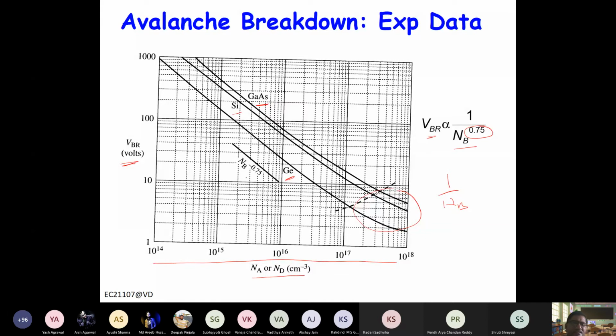Now let's say there is another material whose band gap is 2 electron volt. So where will the curve appear, at the top or at the bottom, for band gap 2 electron volt?